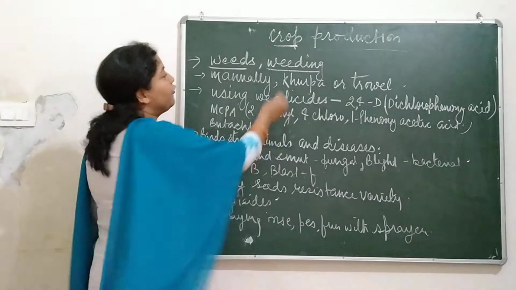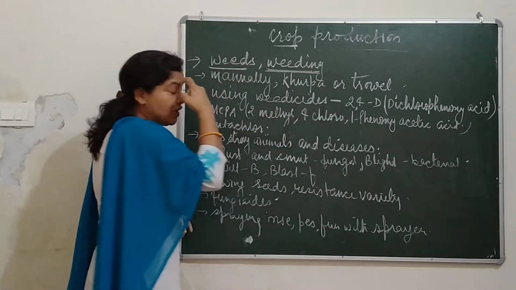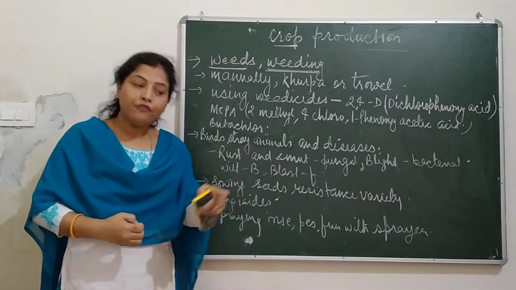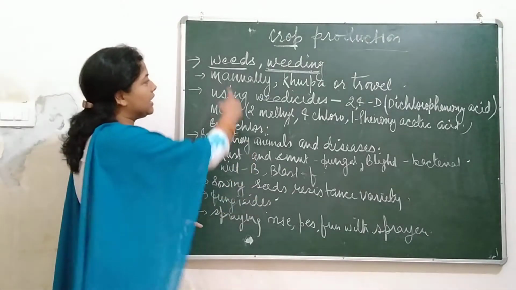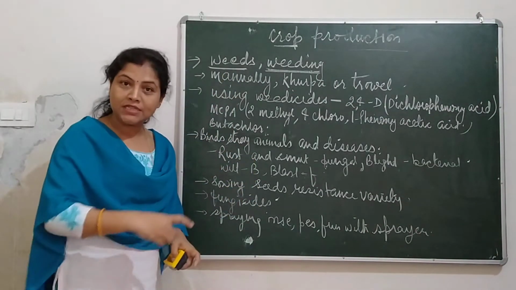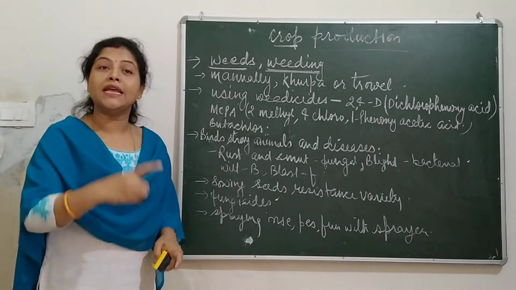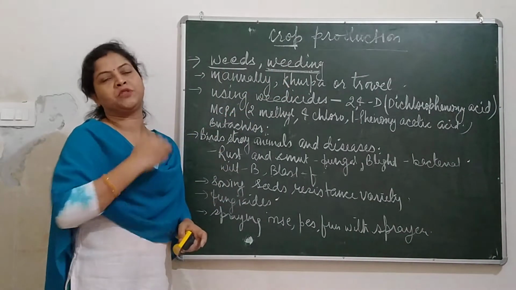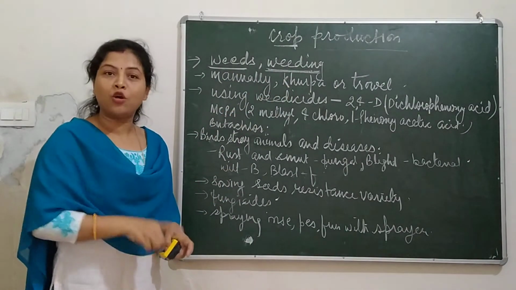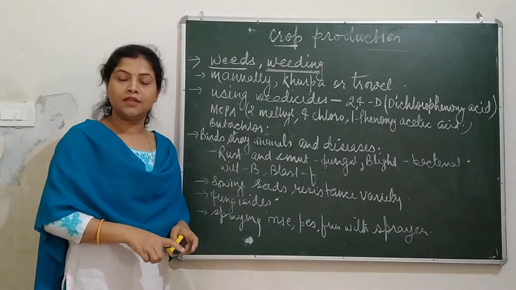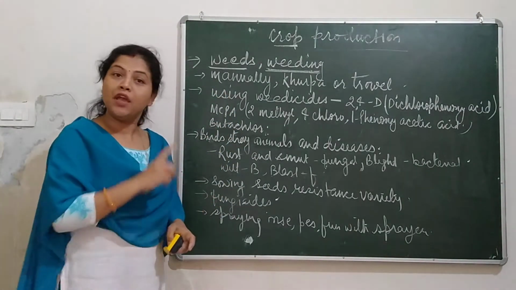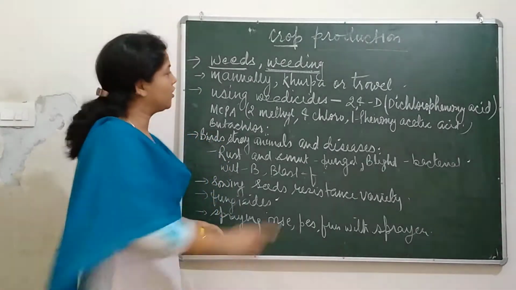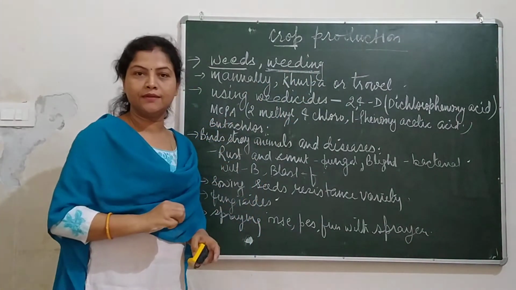So what should be done? Weeding must be done. Why do we need to do weeding? If these weeds grow with major crops, they will start taking nutrients, sunlight, moisture and water which are essential for the major crops. It means they will start competing with the major crops, and major crops may lack all these favorable conditions. So that is why weeds must be removed. The process of removal of weeds is called weeding.